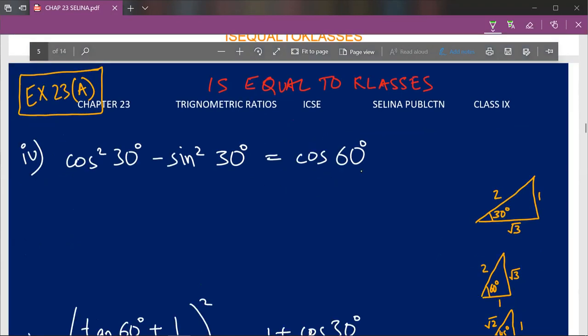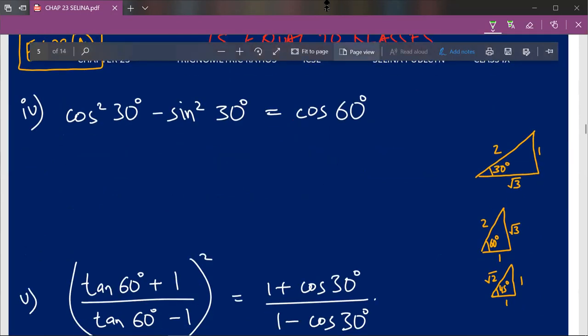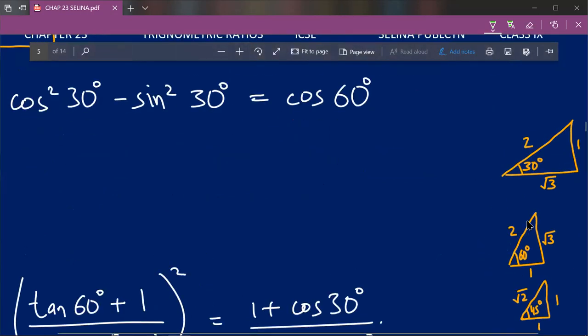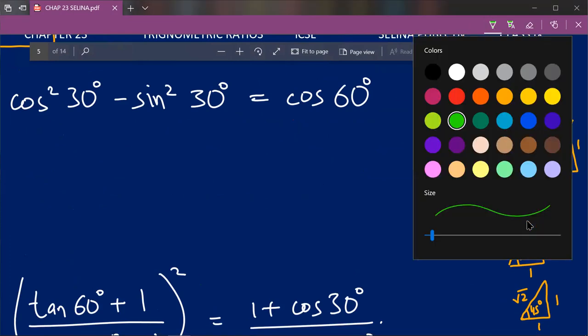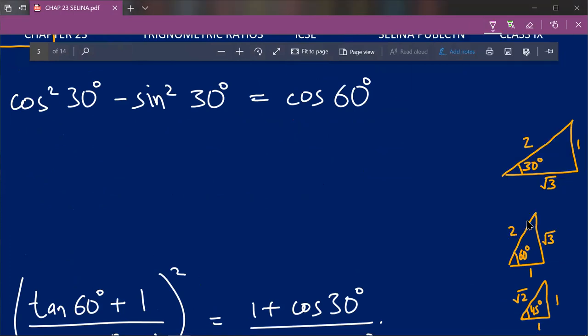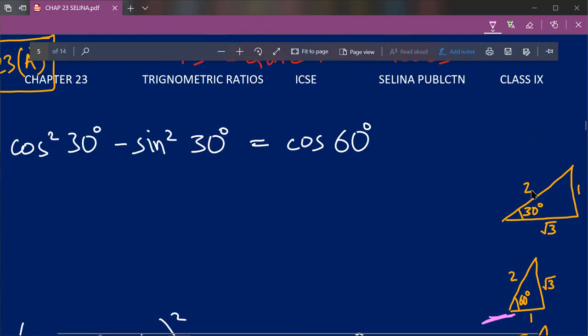So for cos 60 degree there is a magic triangle given to us, that is this magic triangle. With respect to this angle, and it should be towards the ground, cos 60 degree will be based upon hypotenuse, 1 upon 2. So therefore cos 60 degree will be 1 upon 2. So therefore the question will be translated to